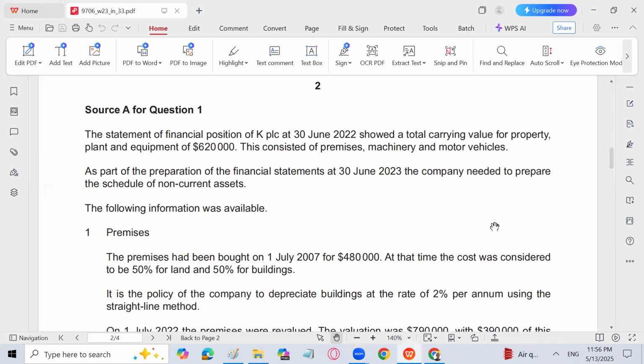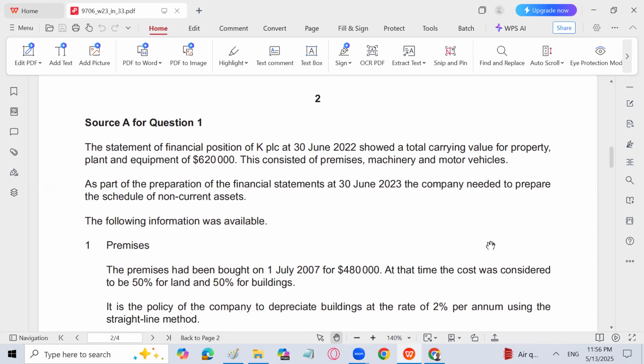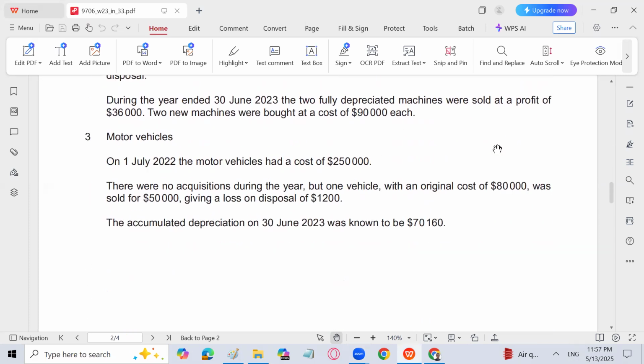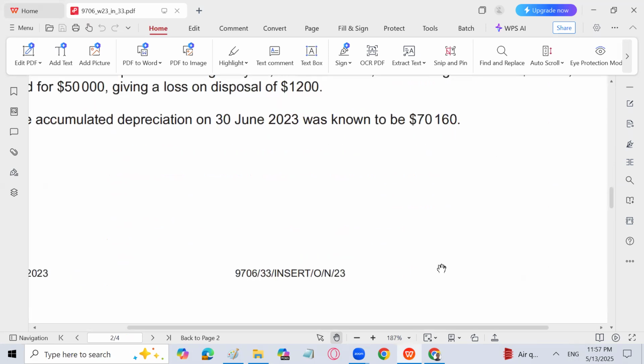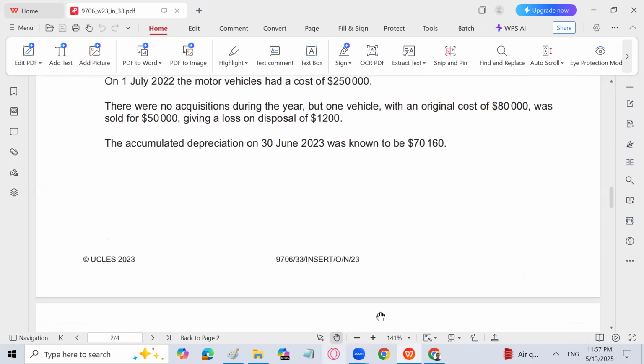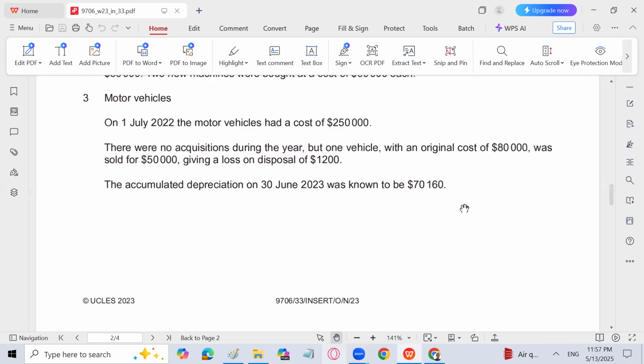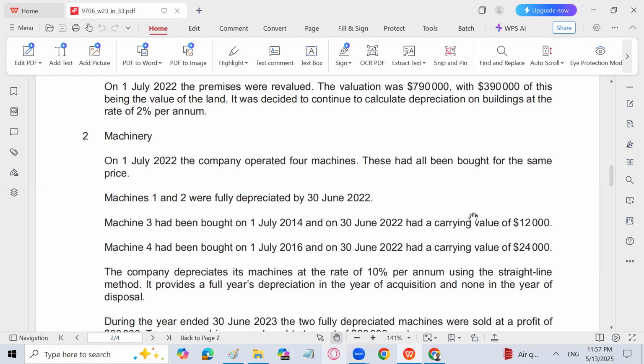So let's discuss that. This question has come in which year? It has come in October-November 2033. This is one of the very difficult questions. Although all questions on the schedule of non-current assets which are coming in the paper are quite difficult now. So we are expecting this question in May-June 2025 paper 3.